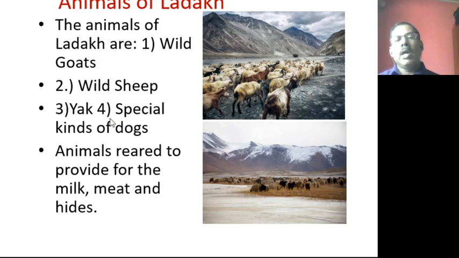Now coming to the animals of Ladakh. So different animals are found in Ladakh. The animals of Ladakh are the wild goats. By seeing the picture only you will be able to identify the wild goats are here. And second one, wild sheep are also there. Yaks are also there. And special kinds of dogs are also found in the Ladakh region.